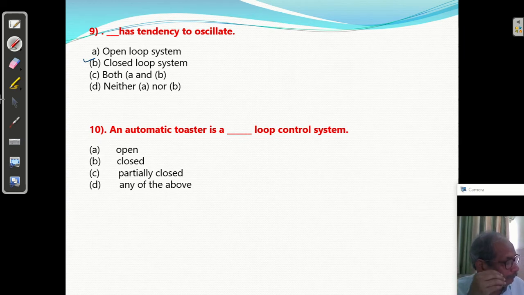Question number 10. An automatic toaster is an open loop, closed loop, or partially closed loop control system? So you can say the toaster is an example of open loop. आप बोलेंगे सर how it is possible? Toaster will work. It is not working based on the temperature. It is working based on the time.